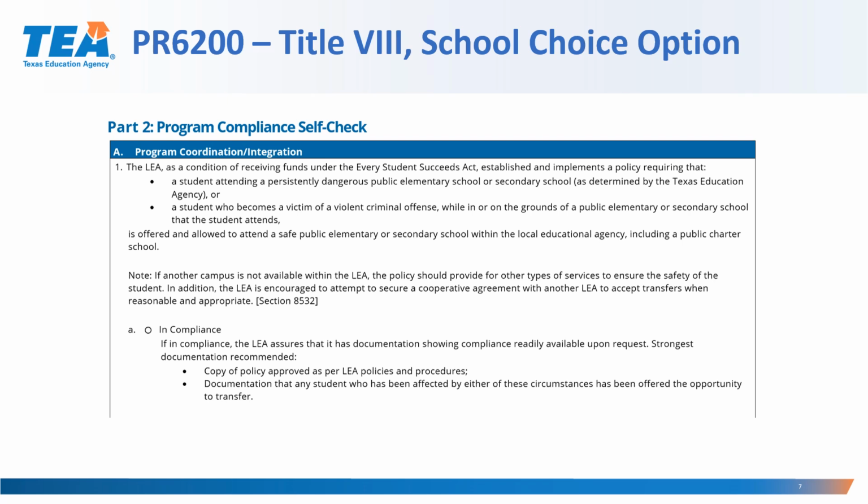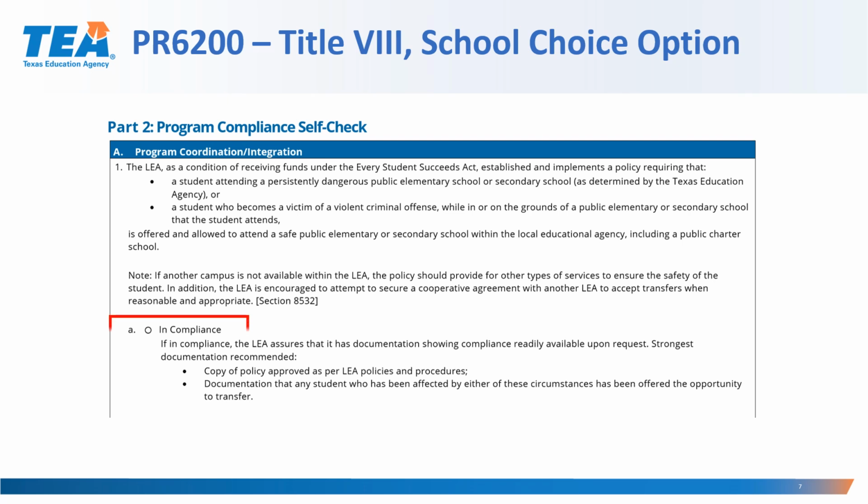Please note, if another campus is not available within the LEA, the policy should provide for other types of services to ensure the safety of the student. In addition, the LEA is encouraged to attempt to secure a cooperative agreement with another LEA to accept transfers when reasonable and appropriate.